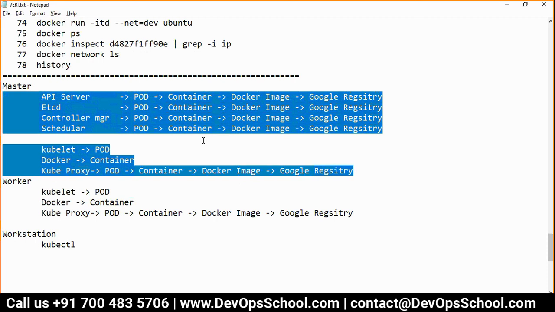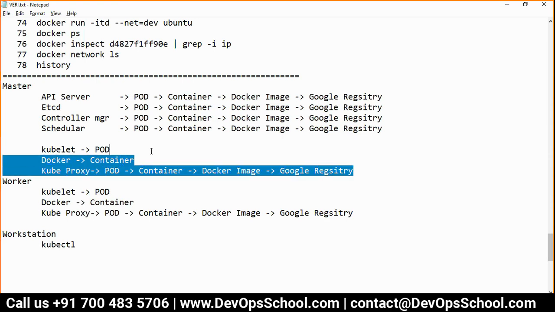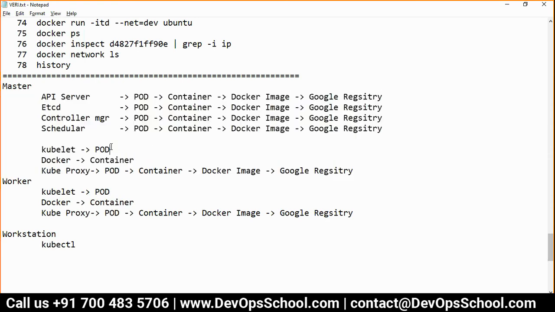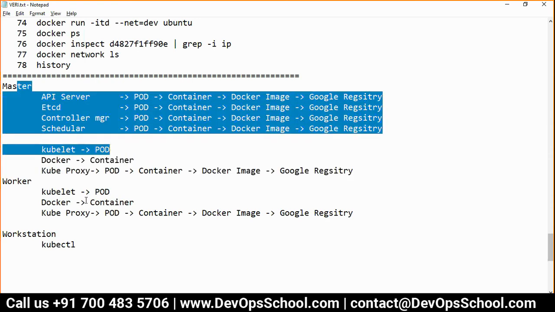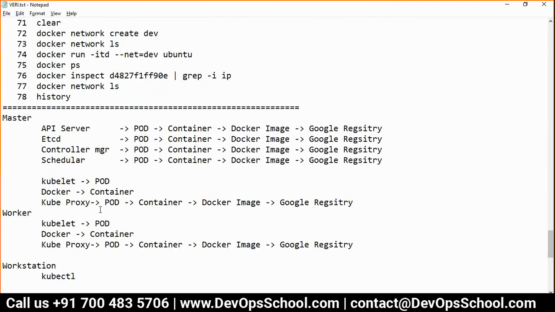We'll have multiple masters. HA, high availability, means we'll have 2-3 masters that way. Okay. So we'll discuss the HA concept a little bit later. So now this is the worker and this is the workstation. With that, guys, now the question is, who will set up the master? Who will set up the worker?